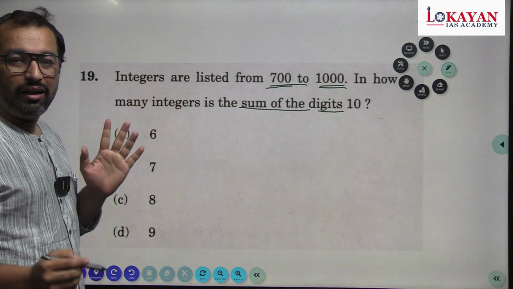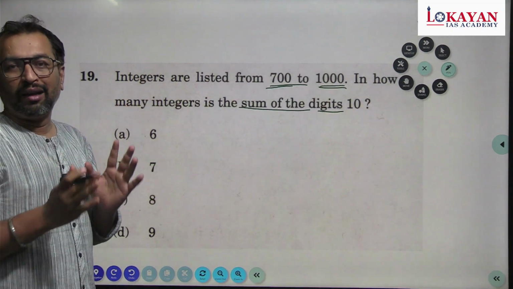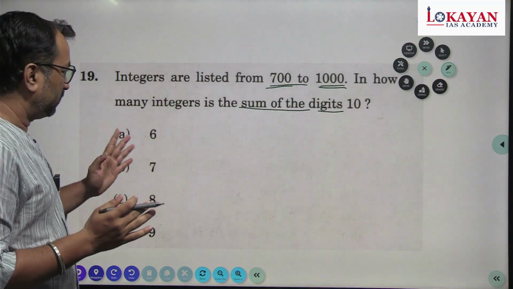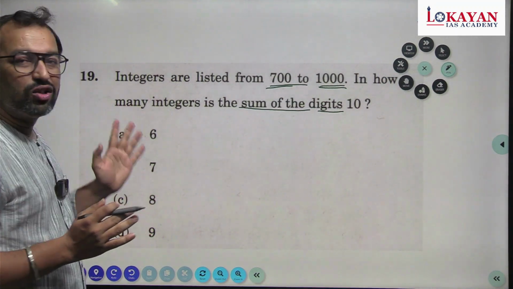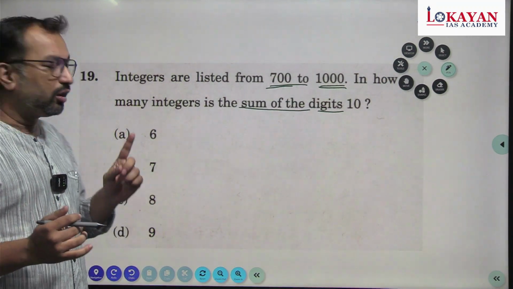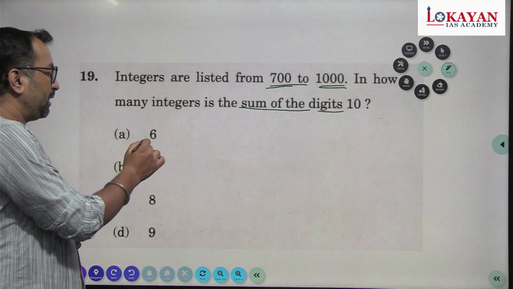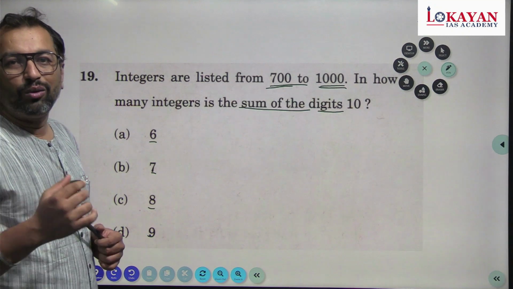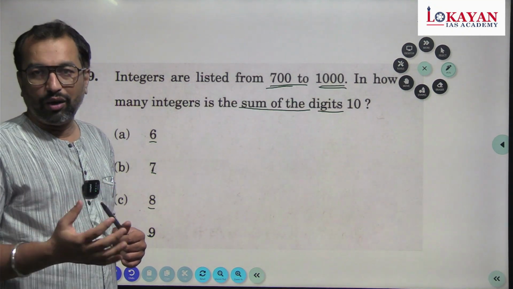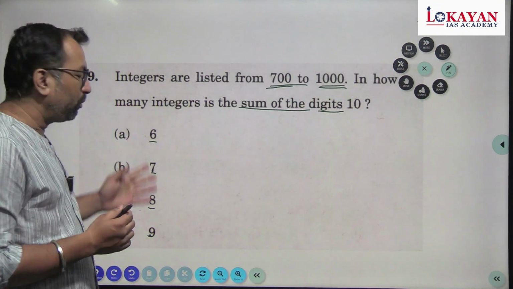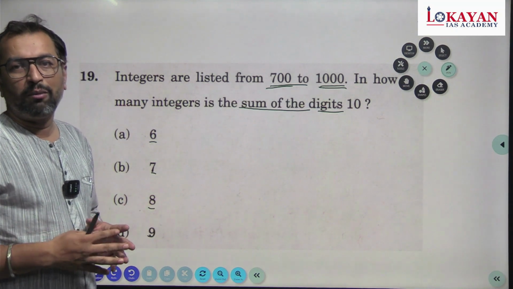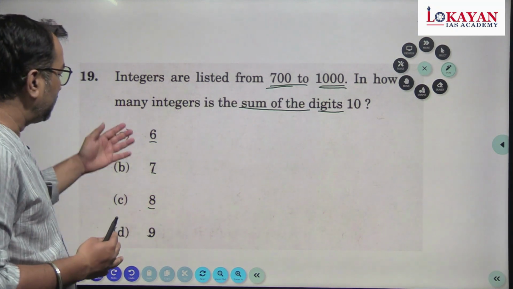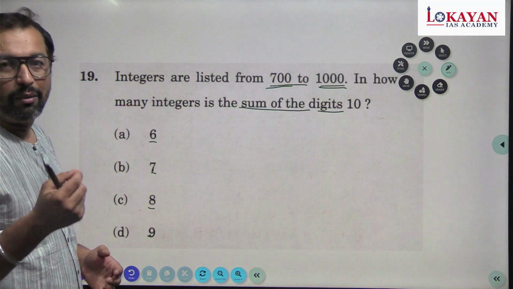These are the types of questions which UPSC likes very much, right? Whenever such a question arises, just look at the options. Options are 6, 7, 8 and 9. That means these options tell you that this problem can be solved manually. If the options had been bigger, that would have been a problem. But 6, 7, 8, 9 we can calculate manually.